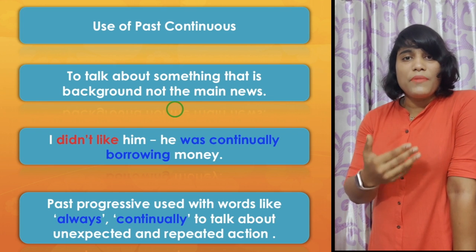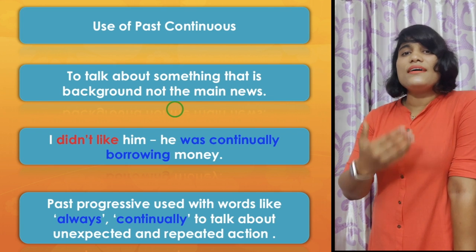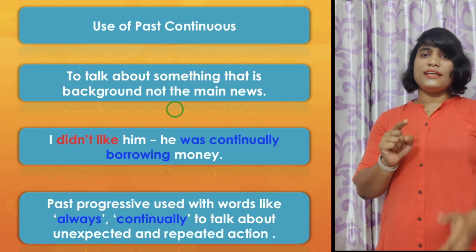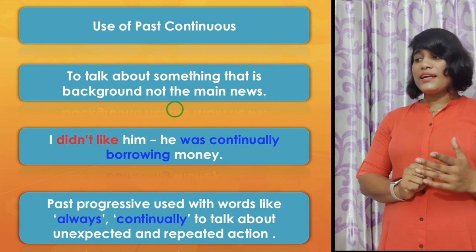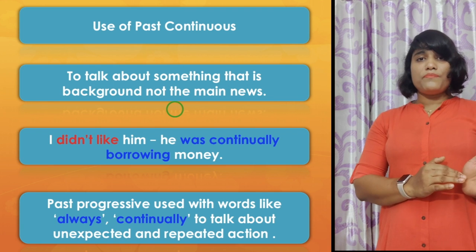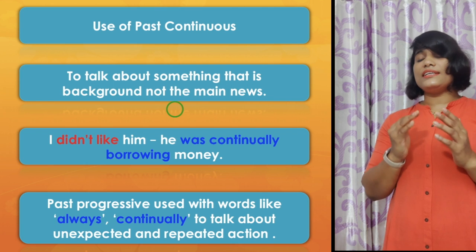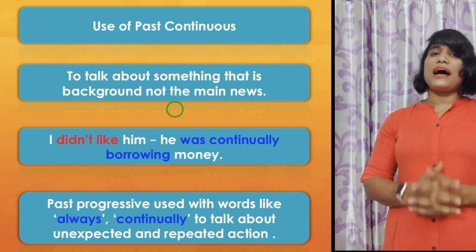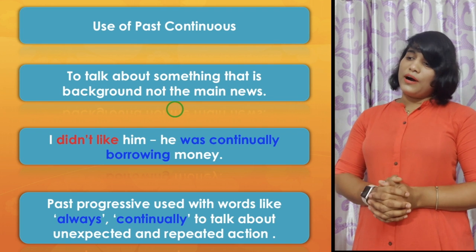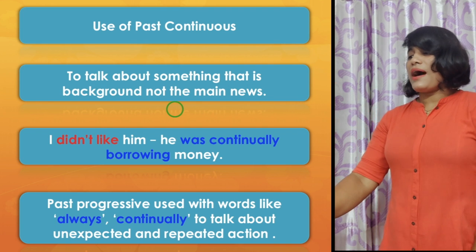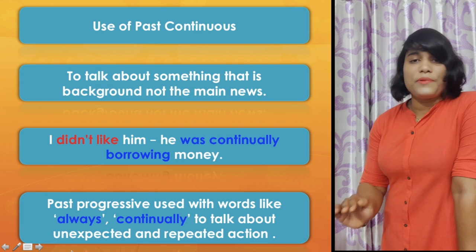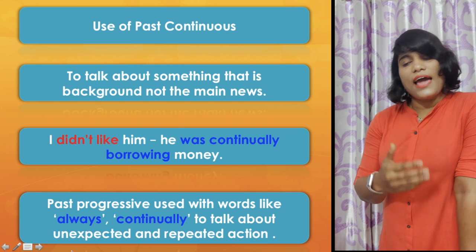What is the main news here? What is the intention of the speaker? That is, I don't like him. This is the intention of the sentence. But why? The background is that he was continually borrowing money. In that case, you have to use the past progressive aspect of the verb. And in this case, the past progressive is used with words like always and continually to talk about some unexpected and repeated action.